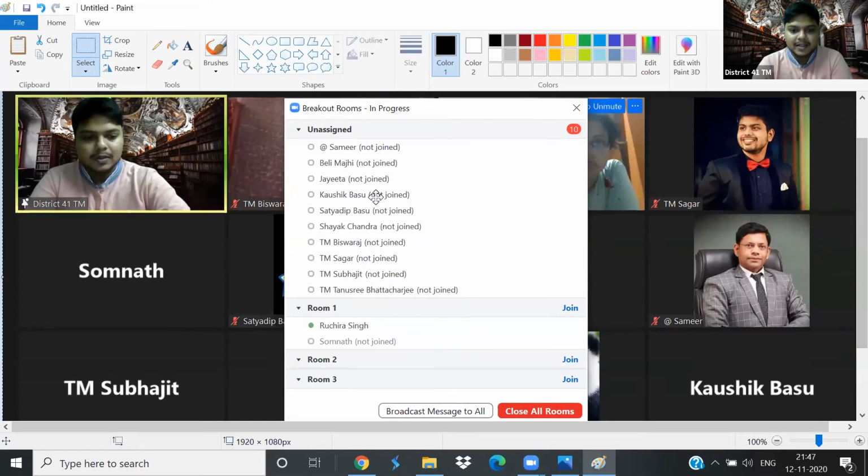I had assigned Rushira and Somnathda to room 1. It shows whoever were not assigned to any room, and at that particular time Somnathda had not joined the room, but Ruchira had. So it shows Ruchira had joined, Somnathda had not joined. And here is this particular option, broadcast message to all. Okay, got it. So any other queries?